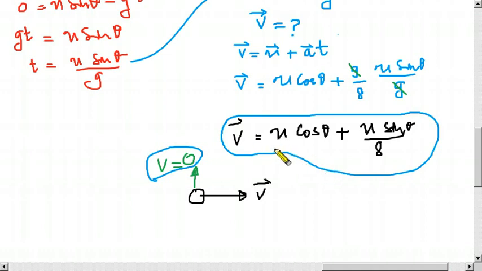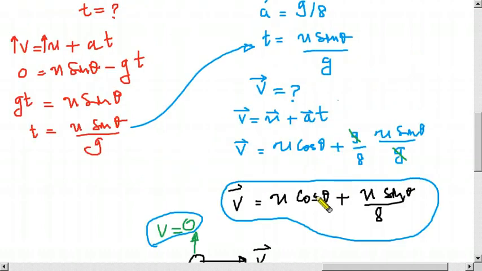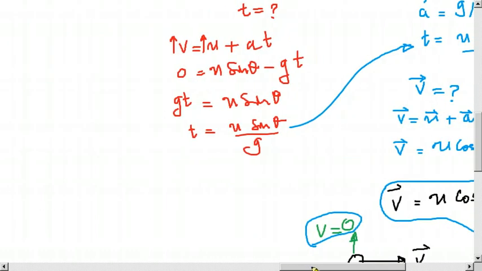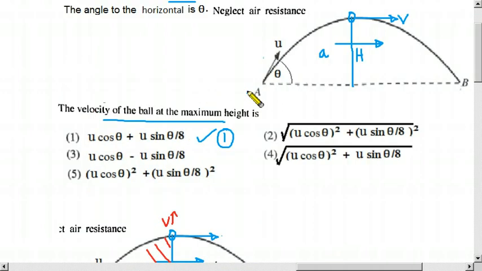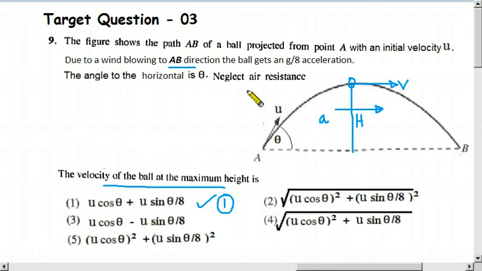So u cos theta plus u sin theta divided by 8, that is the answer. This is the first option. That is the final answer.